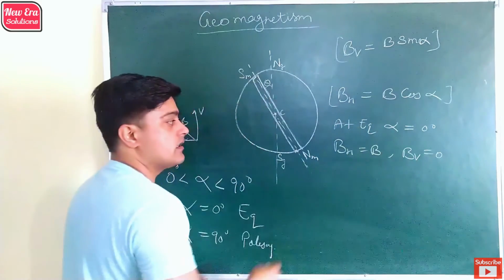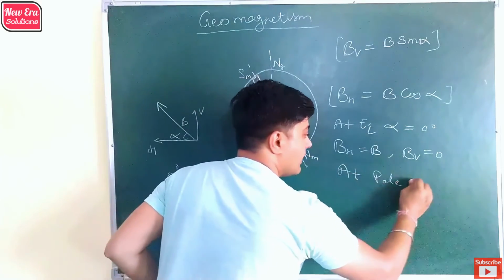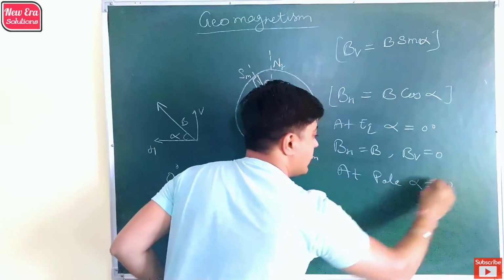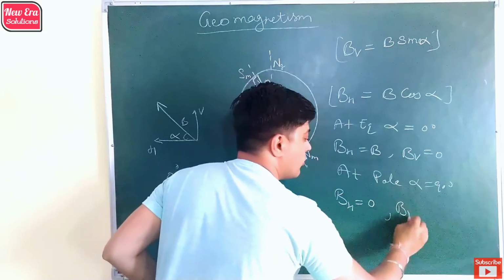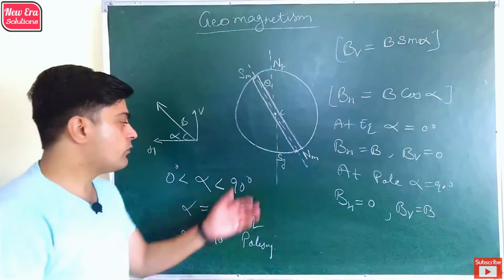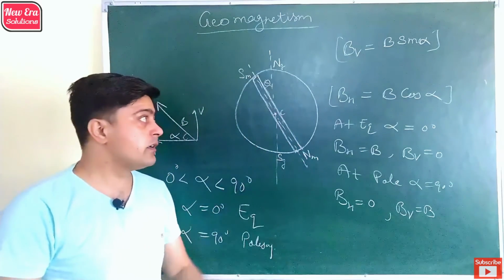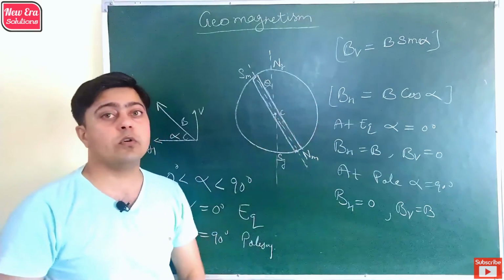and the vertical magnetic field is 0. Similarly, at the poles, when alpha is equal to 90 degrees, the horizontal component of the magnetic field becomes 0 and the vertical component becomes maximum. So for different values of alpha, we can observe the variation in the magnetic field from equator to poles.